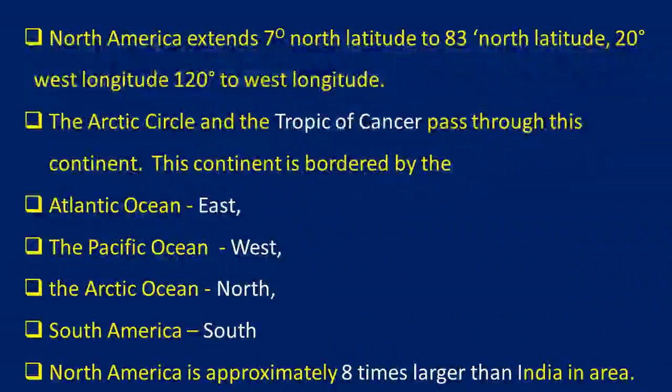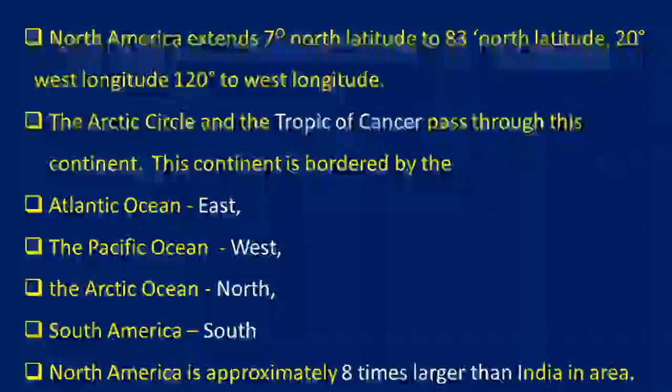If you see the boundaries, there is the Atlantic Ocean in the east, the Pacific Ocean in the west, the Arctic Ocean towards the north, and South America towards the south. And compared to India, it is 8 times larger.